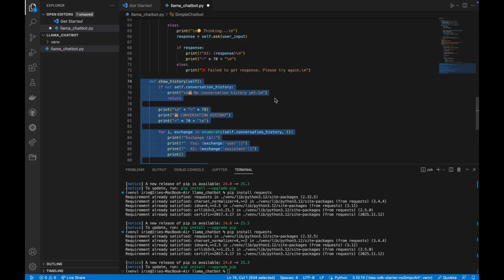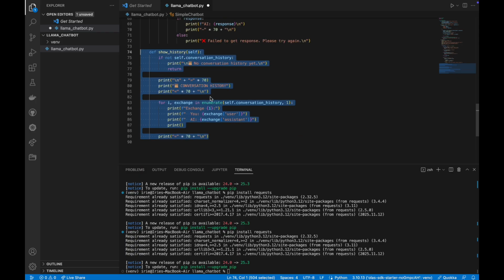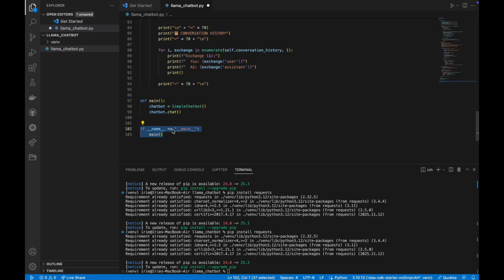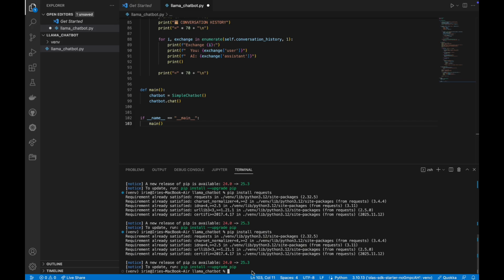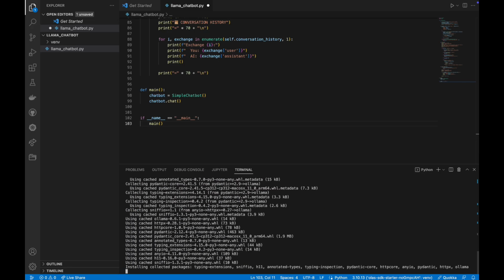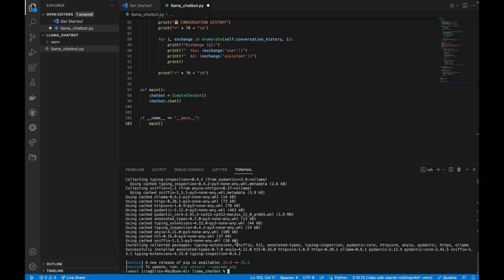And here's our function to show history and the main function for the chatbot to start. And this we have to add to start the bot. Also, we will have to download LlaMA. So we use pip install LlaMA. Oh, sorry, just a typo. Install. Yes, now we're going to install LlaMA here. So it's going to work now.